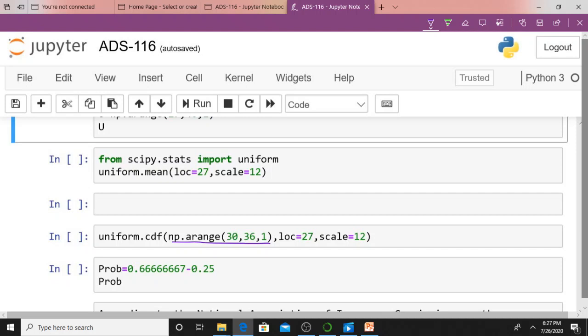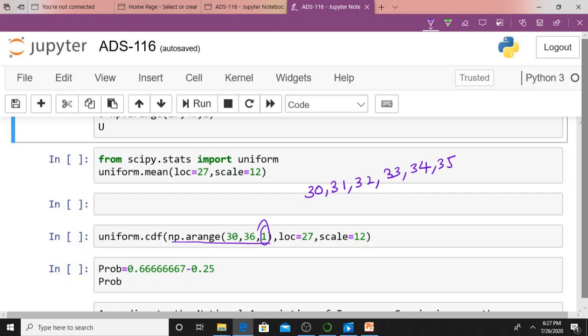What will it create? It will create an array. What are the values of the array? 30, 31, 32, 33, 34, and it will create till 35. Why? Because 36 is excluded, it's not included. What is the increment? It will increment by 1.